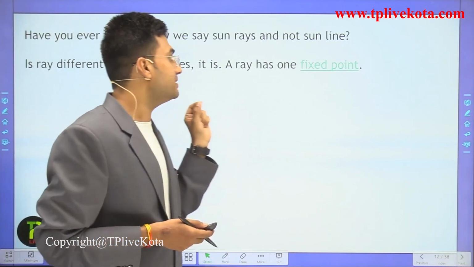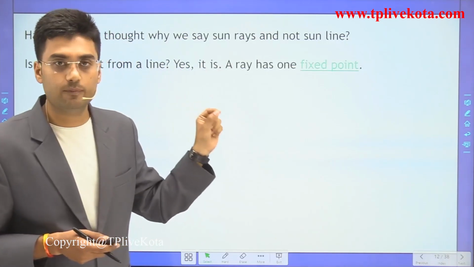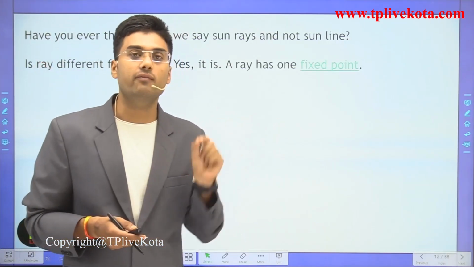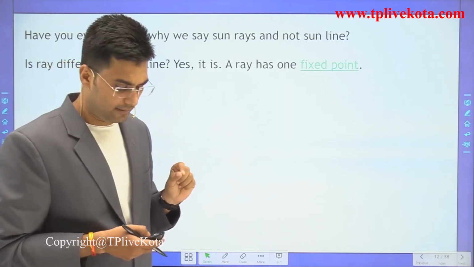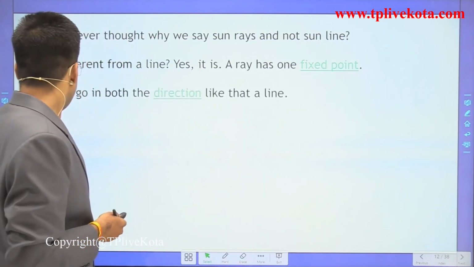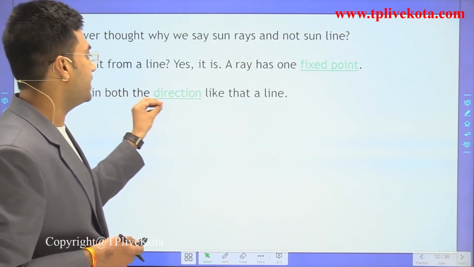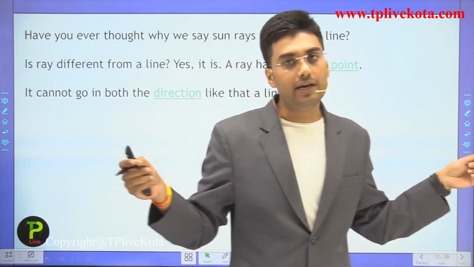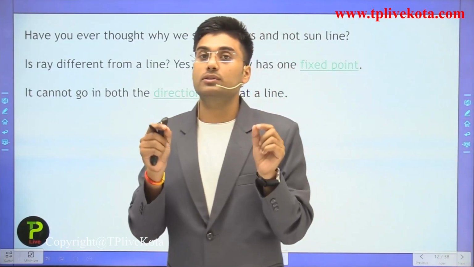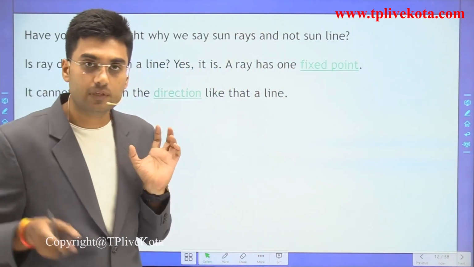Yes, it is. A ray has one fixed point. We already discussed it. So a ray has one fixed point. It cannot go in both directions like a line. We can produce a line in both directions, but we can produce a ray in only one direction. Clear?